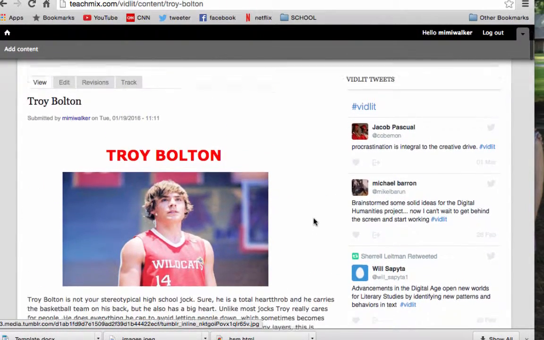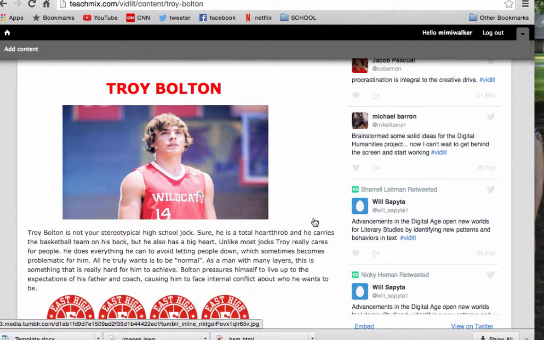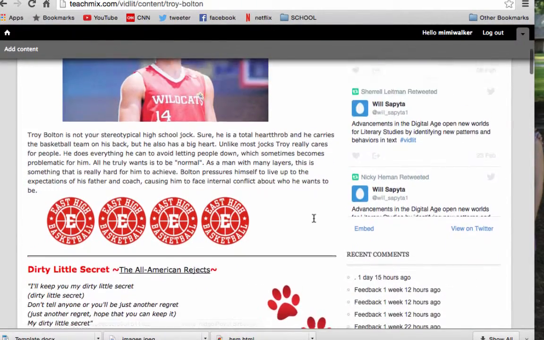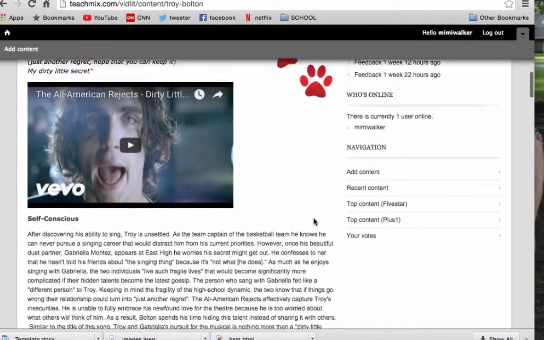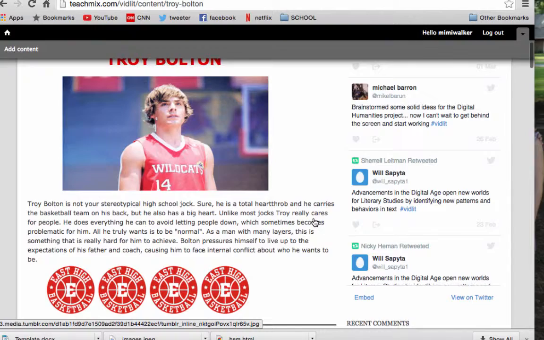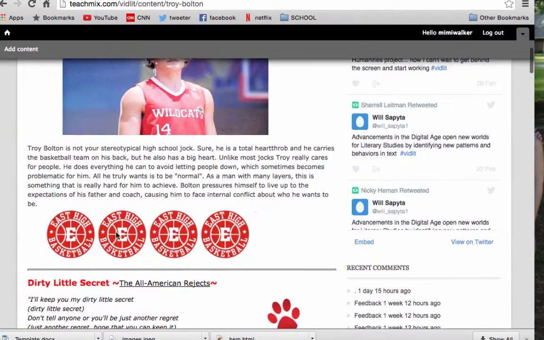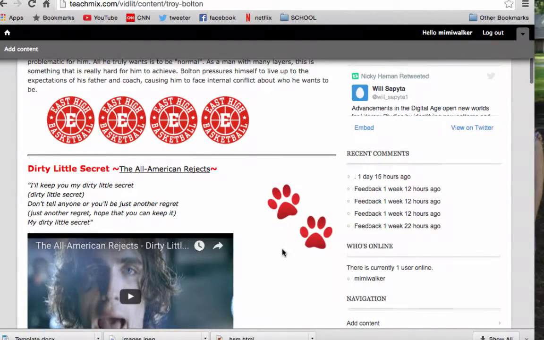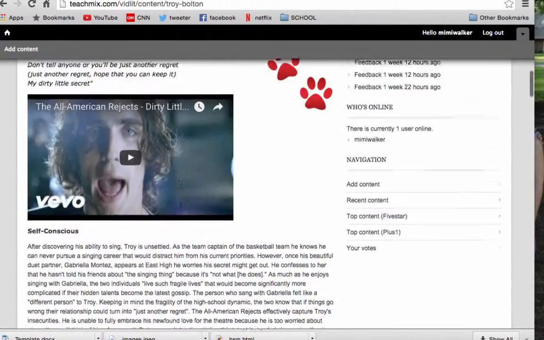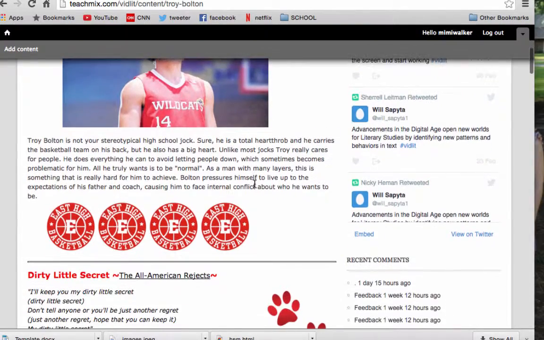One thing I valued in my playlist was obviously consistency and just the format. I decided to focus on the color red, because that is the Wildcat color, to show his dedication to basketball. So I decided to stick with the symbols of the paw print, the basketball, and the Wildcats, because first of all, Troy plays basketball for East High and the colors are red and white.